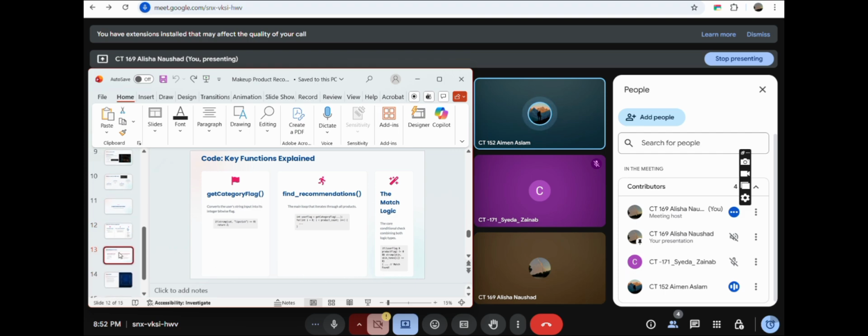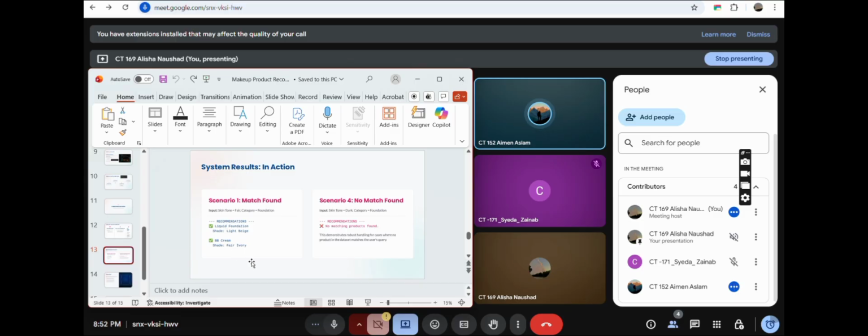Now I will explain the system results in action. The output is very clear and effective. We have two scenarios: if a match is found or if a match is not found. When the user inputs a fair skin tone and requests a foundation, the system quickly returns all matching products from the dataset, like liquid foundation and BB cream.